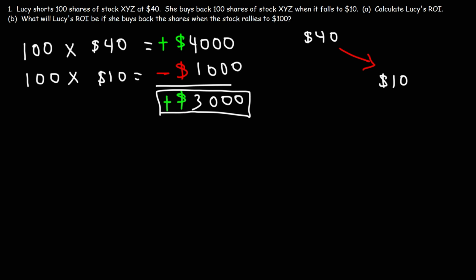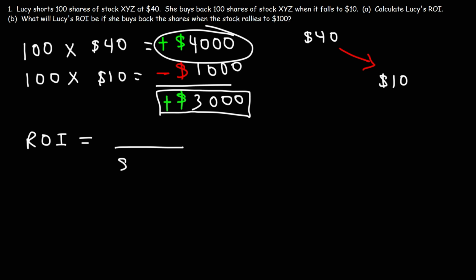So now we need to calculate her ROI, or her return on investment, which is equal to the profit or the gain divided by the cost of investment. Now, for short sellers, the cost of investment is not the $1,000 that she had to buy back the shares. It's basically her original position. Her original position was $4,000. That's where she opened at. So for short selling, when calculating the ROI, you would treat that as if that's the cost of investment, even though she is selling the shares and not buying them at that point.